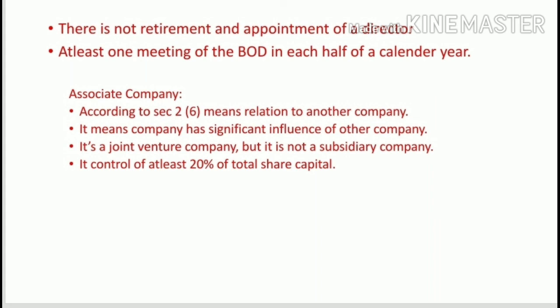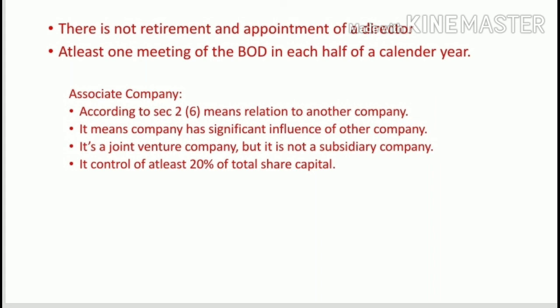So an associate company is influenced by another company but is not a subsidiary company, or we can consider it a joint venture company.